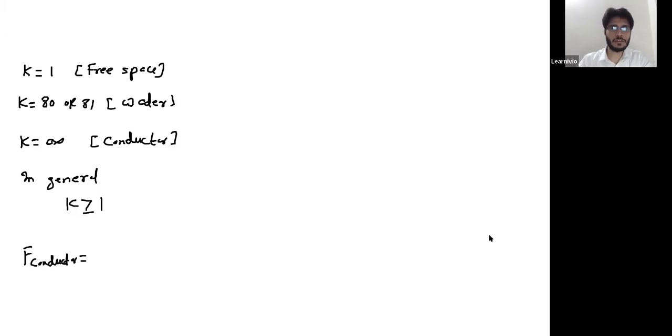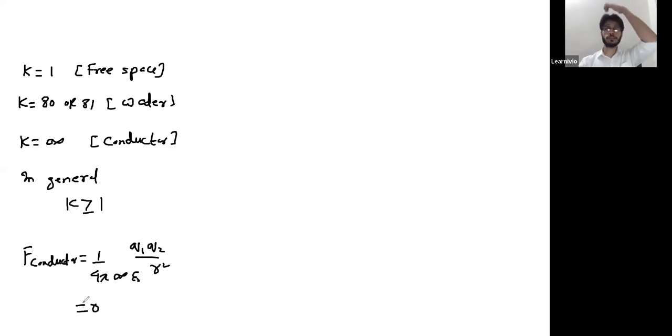It should be infinite or it should be 0? 0. It should be 0. This will be 1 over 4 pi infinity epsilon naught q1 q2 by r square. 1 by infinite is 0.